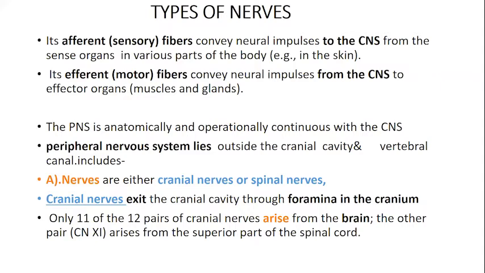It has a cranial portion and it has a spinal part. The spinal part arises from the spinal cord, then it ascends through the foramen magnum up into the brain where it unites with the cranial portion. Then the two collectively form the nerve, which is going to exit out. Okay, so that is the cranial nerves. They arise from the cranial cavity.